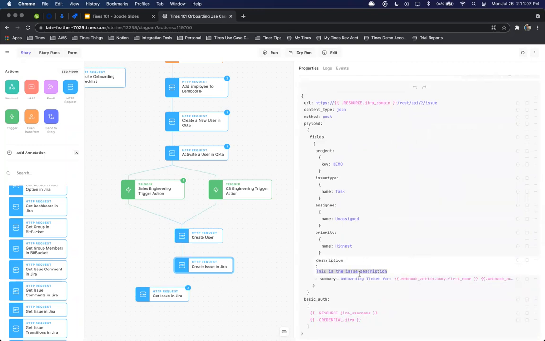We'll do this one as a double pipe account and double status. We'll close that with the double, and then we'll do single pipe BambooHR, and then we can do status. We'll do completed, and then we'll do the same thing for the others as well. So we'll say Okta completed, and Opsgenie completed.